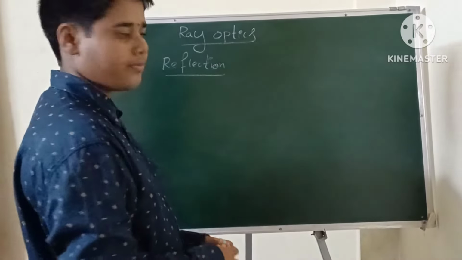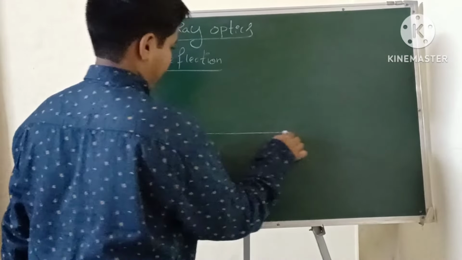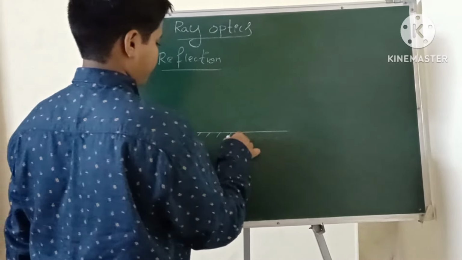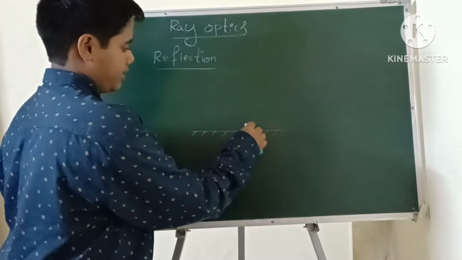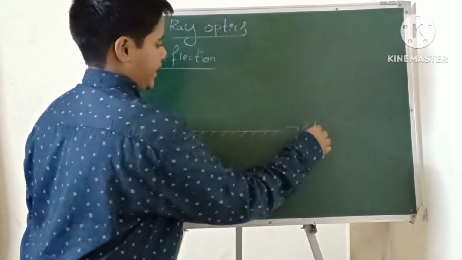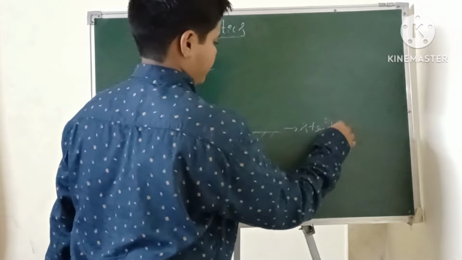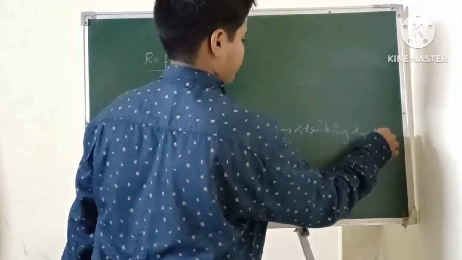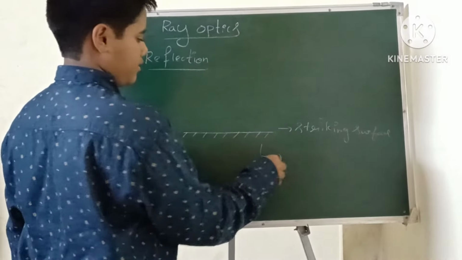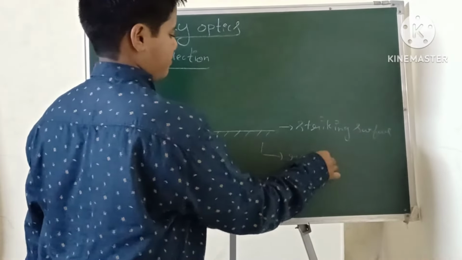Reflection. Here I am taking a mirror. This is the striking surface and this is the rough surface.